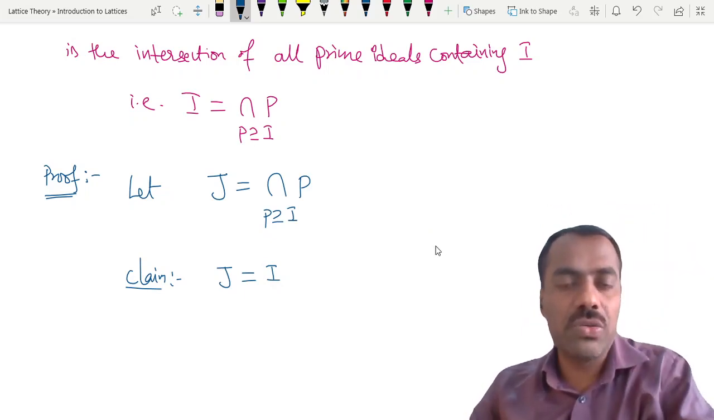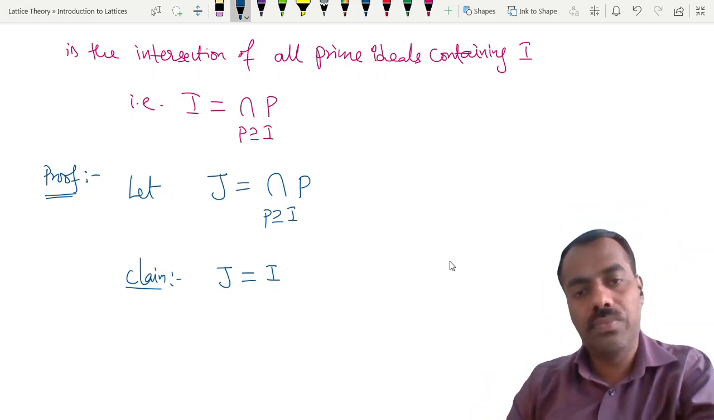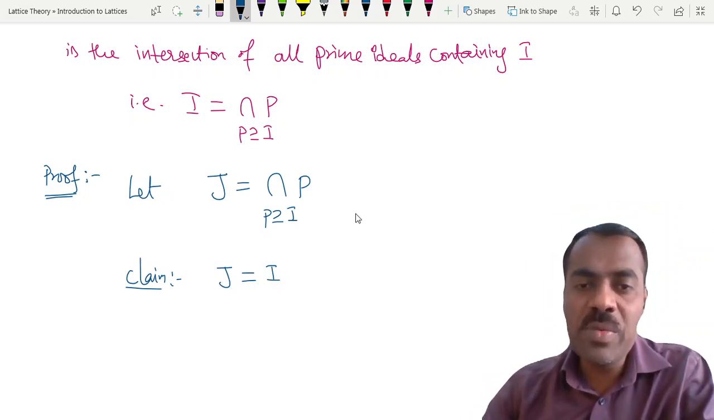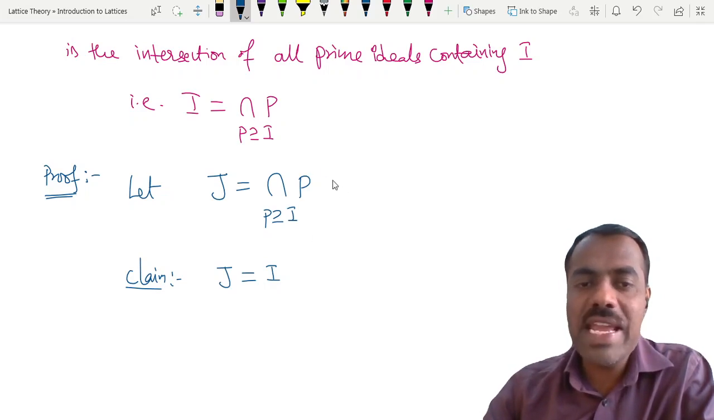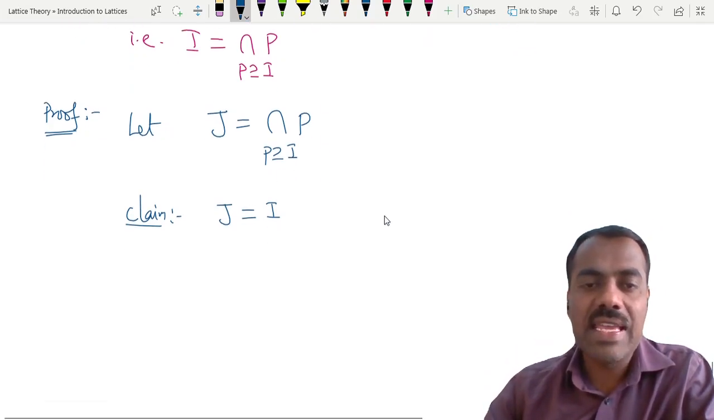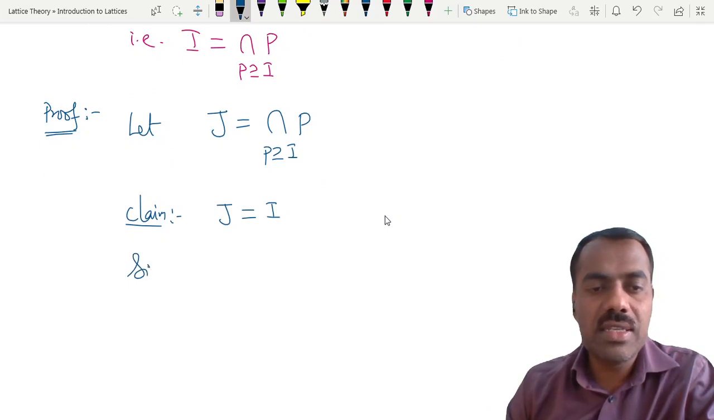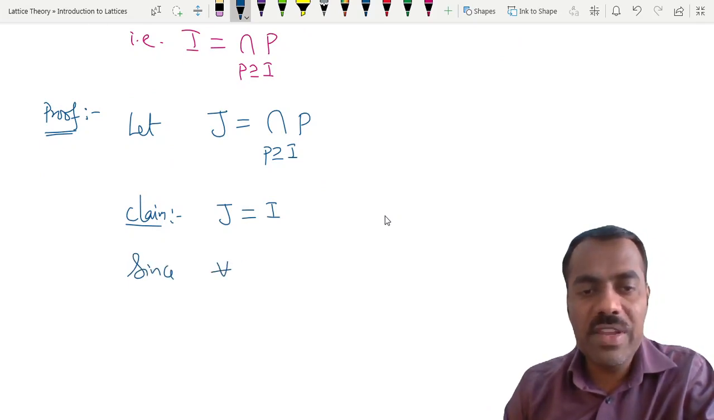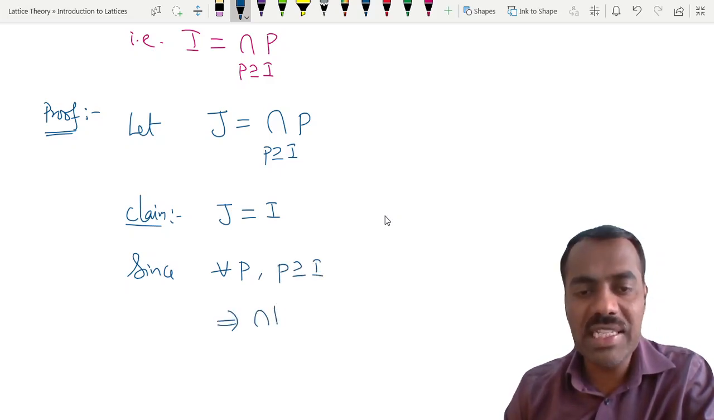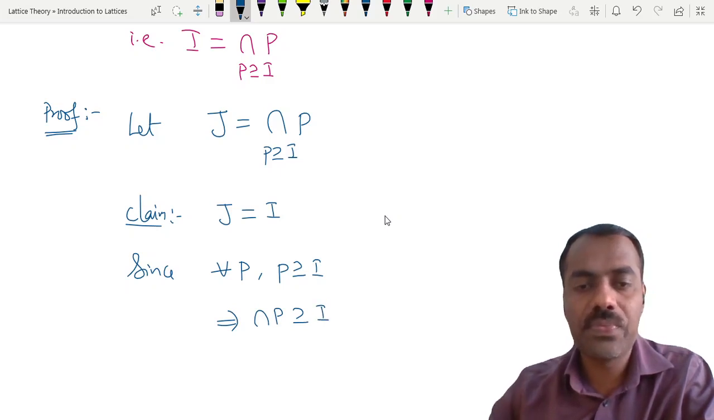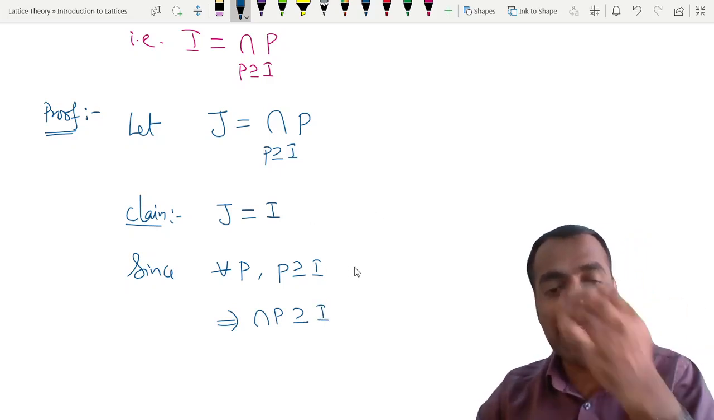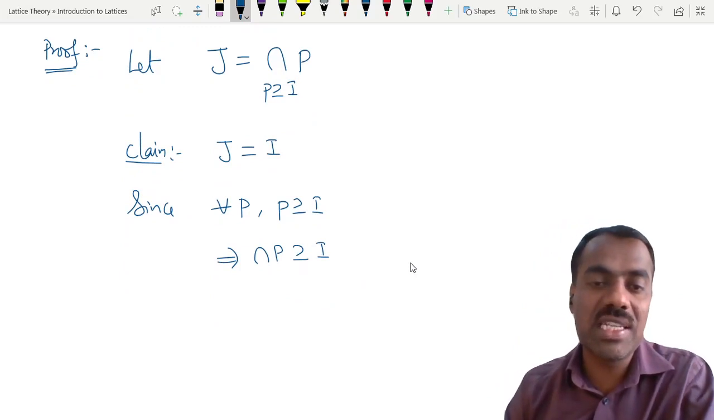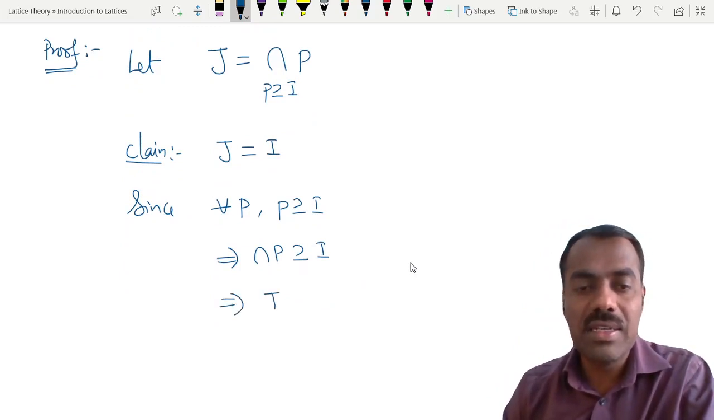So one direction is always trivially true. What do we know about these prime ideals? Each prime ideal here contains I, right? So since every prime ideal P contains I, what can we say? The intersection of the P's also contains I. If every set contains I, then obviously the intersection also contains I. That means J contains I. Is this clear?